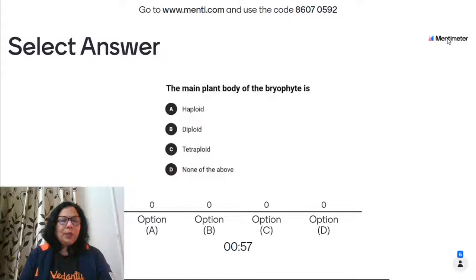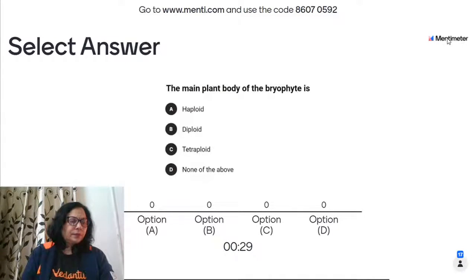The main plant body of the bryophyte is haploid, diploid, tetraploid or none of the above. As you just saw, how were the gametophytes? Haploid, half the number of chromosomes. So similarly the body of a bryophyte is, what, if you can answer. Haploid means half the number of chromosomes, diploid means 2n chromosomes. The gametophytes of pteridophytes are haploid.